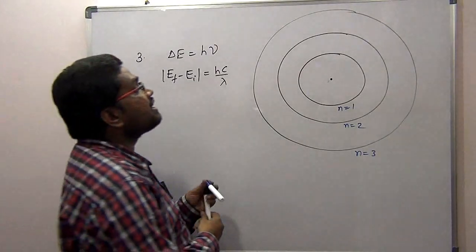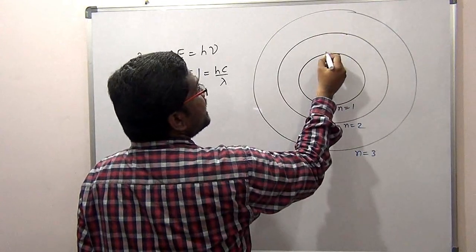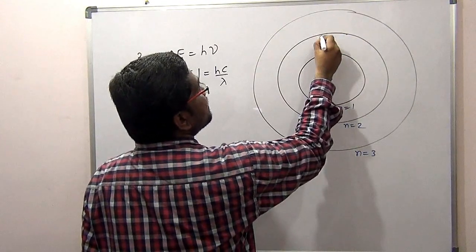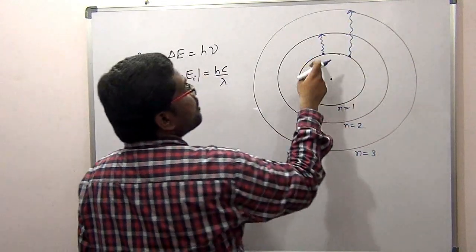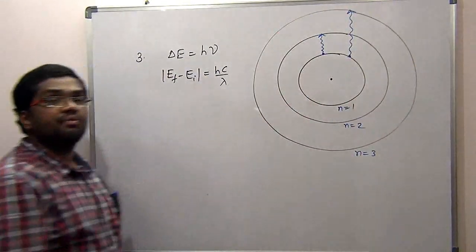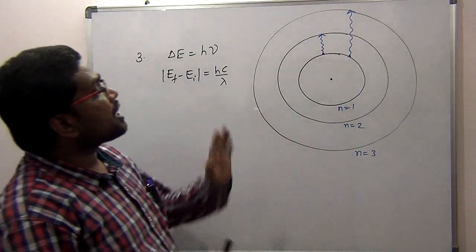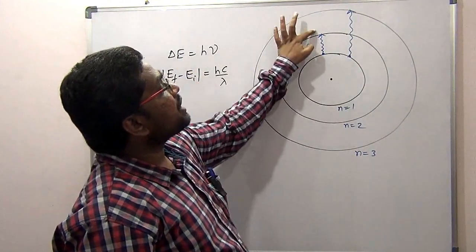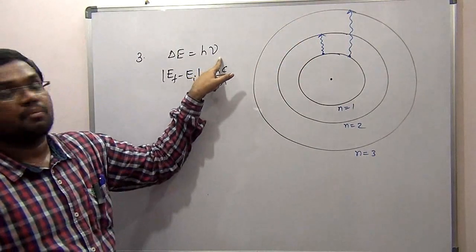So if the electron jumps, for example, from this place to this place, or from this place to this place, when it is going from inner orbits to outer orbits, we say that it is absorbing energy. That means it absorbs energy from outside and goes to the higher orbits. So absorption of energy takes place in the form of h nu.